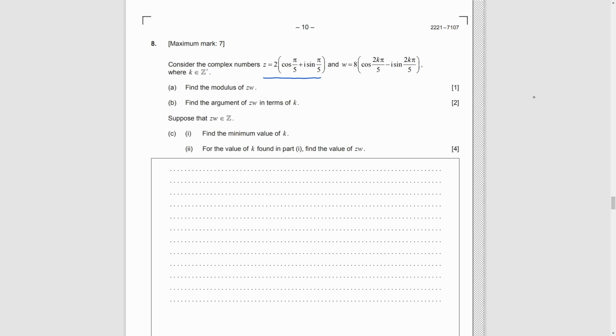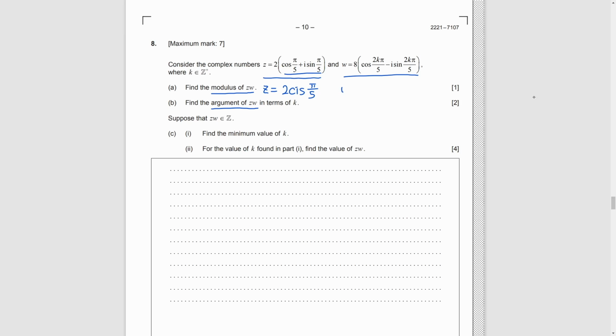Question 8. There are two complex numbers, z and w. Part A, we want to find the modulus of zw, and part B, we need to find the argument of zw. That means we need to find zw first. Z actually is in polar form, so we just change it to r cis theta. However, we cannot change w to its polar form, because the operation between cosine and i sine is not addition, but subtraction.